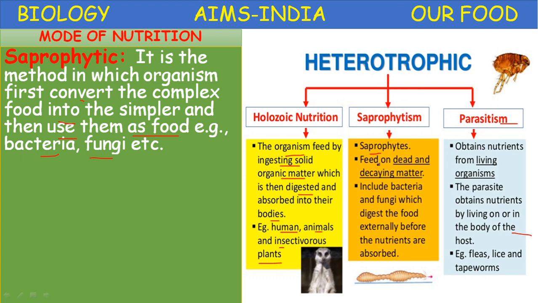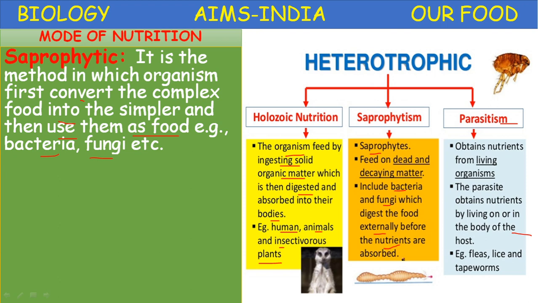If you see, the saprophytes feed on dead and decaying organic matter, which include bacteria and fungi, which digest the food externally before the nutrients are absorbed.